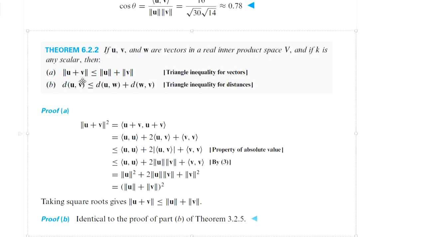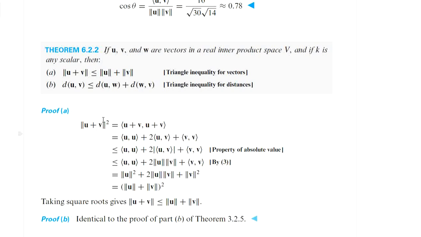Now we prove an important result regarding norm and distance of vectors in an inner product space. The first one is norm of u plus v is less than or equal to norm u plus norm v. It is called the triangle inequality for vectors. It can be proved in the following way.